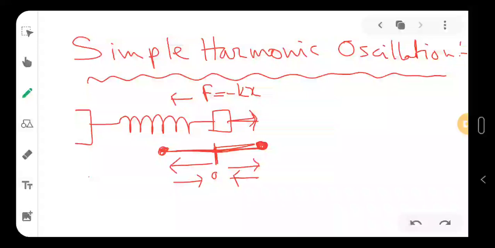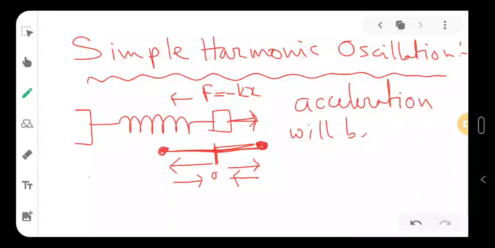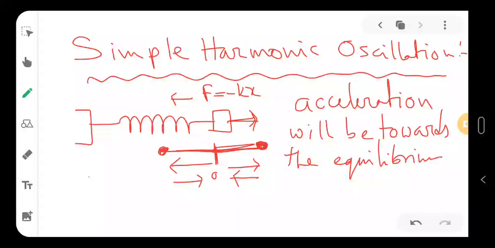So in simple harmonic oscillation, this is a very important condition, that the acceleration of the body will be towards the equilibrium point. And one more thing is there, that the time period is same in this case. The time period will be constant.